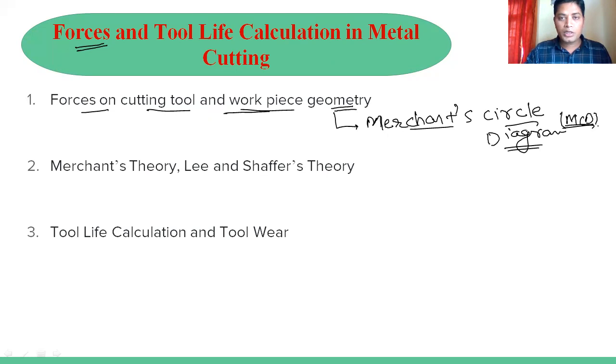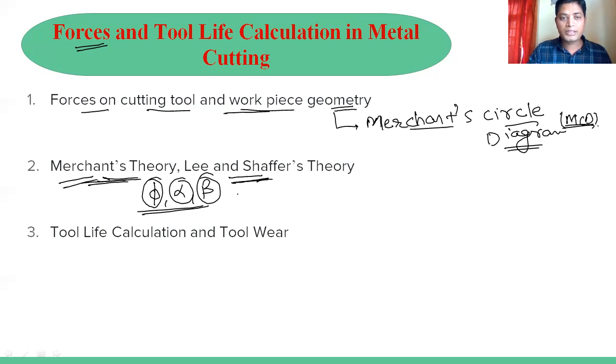After that, we'll also discuss Merchant's theory, that there is a relationship between phi, alpha, and beta. Phi is basically the shear angle, alpha is the rake angle, and beta is basically the friction angle. For that, there are two theories. First is Merchant's theory, and second is the Lee and Shaffer theory. So that we will discuss.